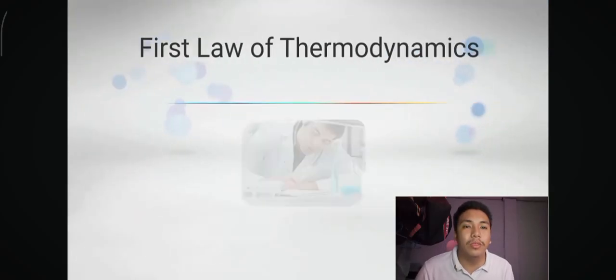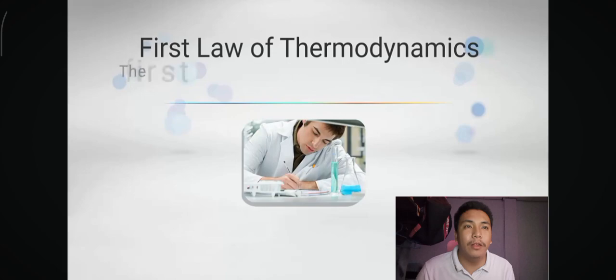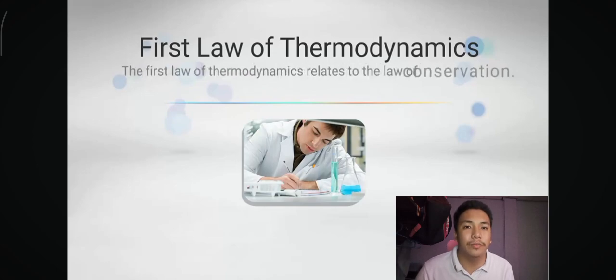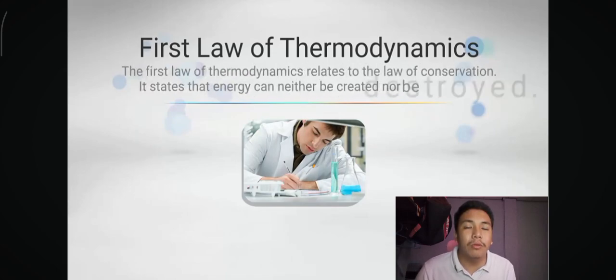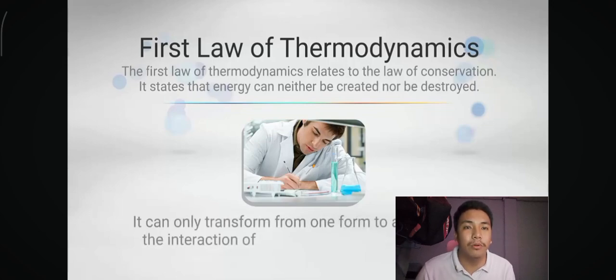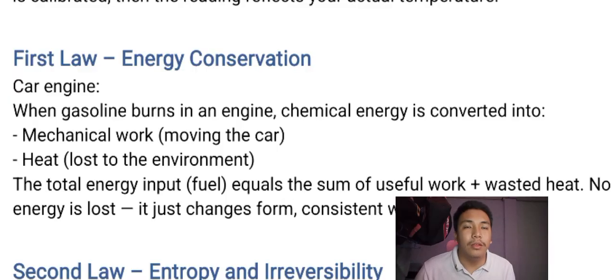The first law of thermodynamics, the law of energy conservation. Energy cannot be created or destroyed, only transferred or transformed. A real life example of the first law of thermodynamics is the car engine.